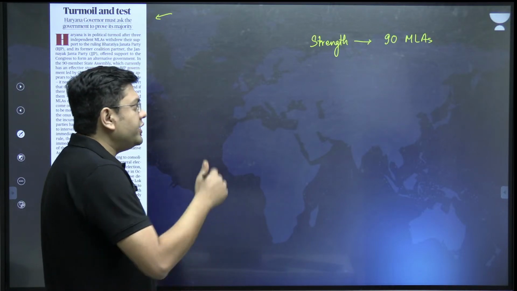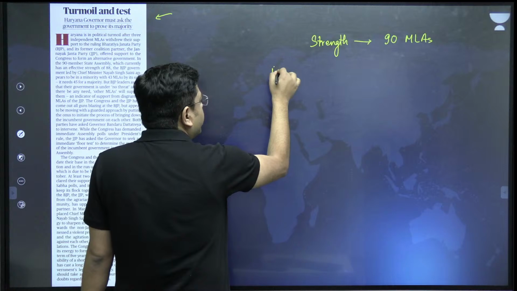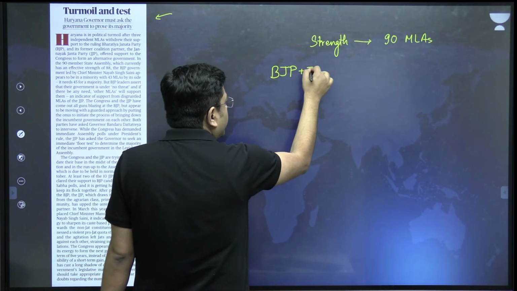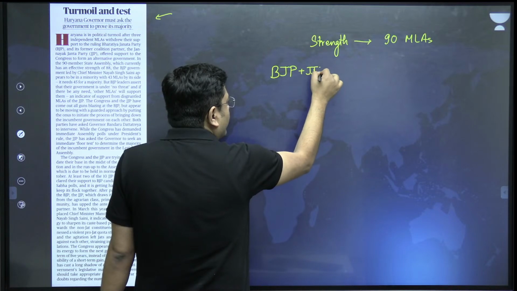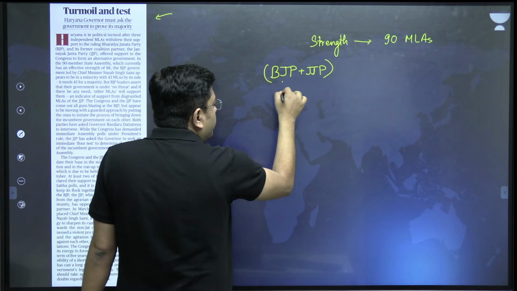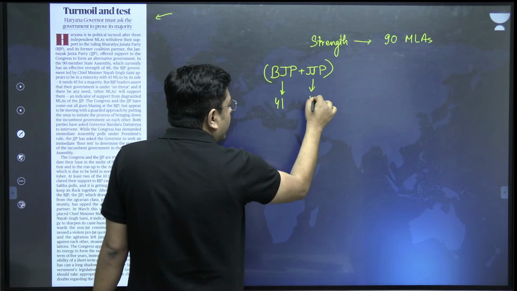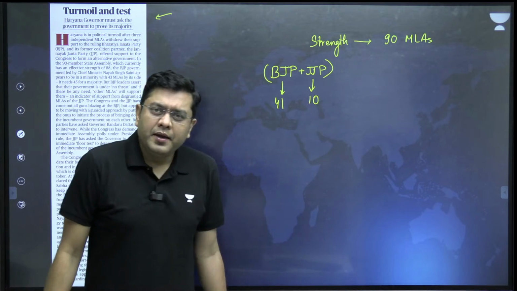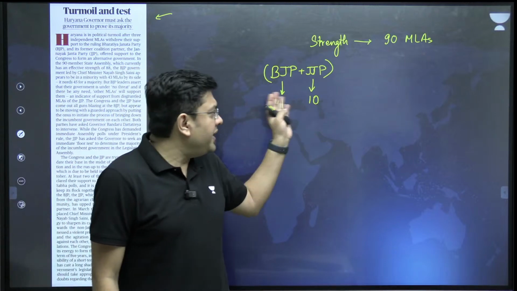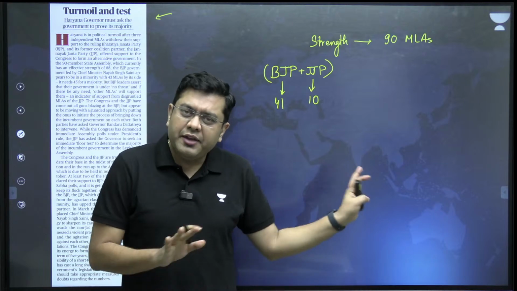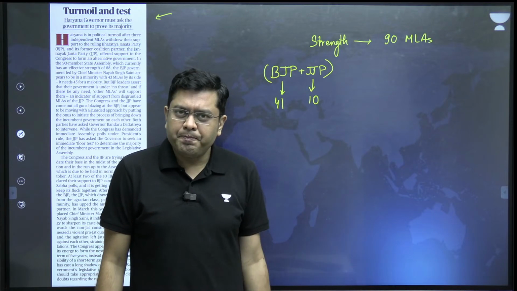The earlier ruling coalition was the Bharatiya Janata Party plus JJP. BJP had 41 MLAs, JJP had around 10 MLAs. Along with the support of the independents, this was a comfortable majority, and they were ruling the state.